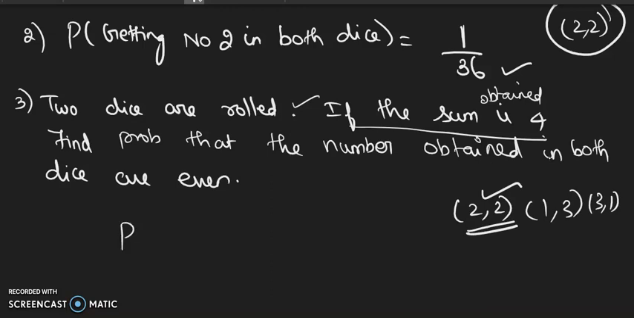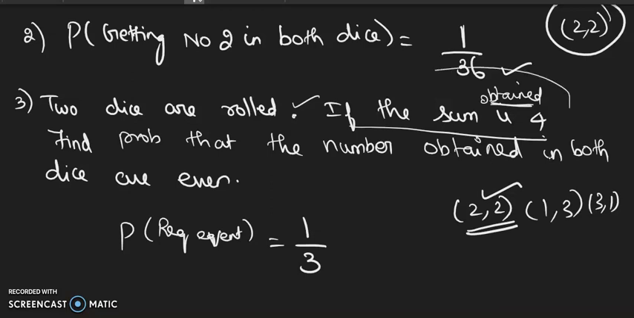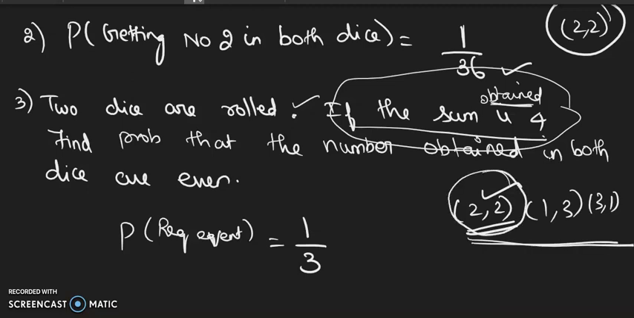So, here the probability of the required event is equal to 1 out of 3. Because even though 2 dice are rolled and I would get 36 outcomes, here I am reducing it to this narrow case, that the sum obtained is 4. So, find the probability that the numbers obtained in both the dice are even. Sum obtained 4 means only 3 options. Out of this, both numbers even means I will get only one option. So, I will write 1 by 3. So, you have to be very careful when you are writing favorable by total number of cases.